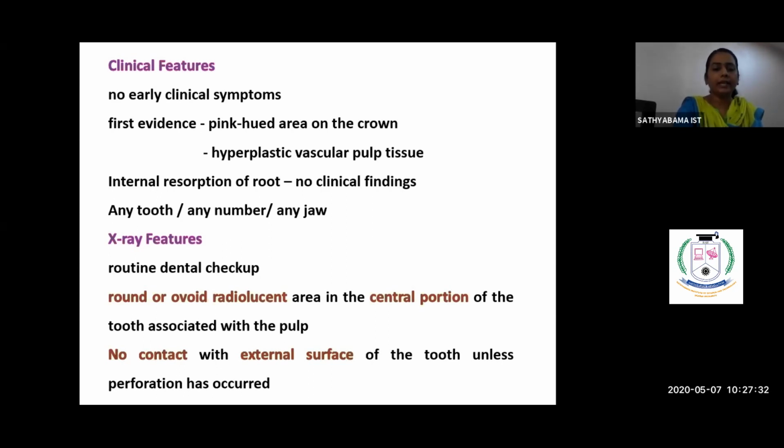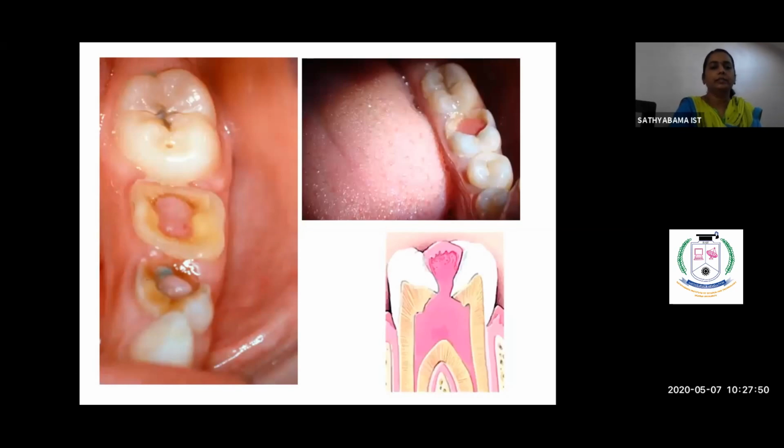Okay, so on X-ray, it appears as an abnormal radiolucency. Okay, it could be a round or ovoid radiolucent area in the central portion of the tooth. So it is associated with the pulp, but there is no dental caries. There is no contact with the external surface. So this is a wide open dental caries which had resulted in the proliferation of the pulp. So this is a schematic picture showing the proliferation of the pulpal tissue into the carious tooth. So this is the chronic hyperplastic pulpitis.